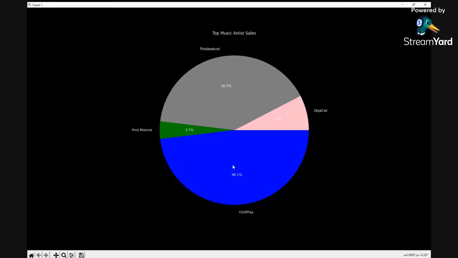The next one would be the Weeknd. The next ones would be Doja Cat and Post Malone. So 48.1% of the total album sales out of the four belongs to Coldplay. The next one will be the Weeknd, 40.5%. So it's extremely close. Doja Cat will only have 7.6% out of the list of music artists, and Post Malone had 3% of the pie. So we can stop sharing.